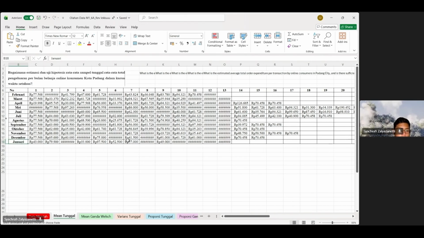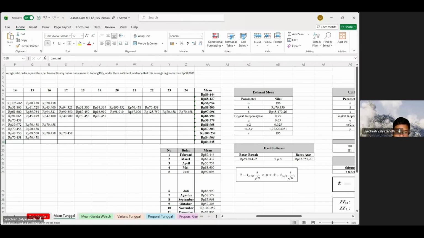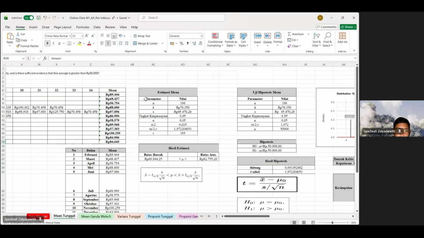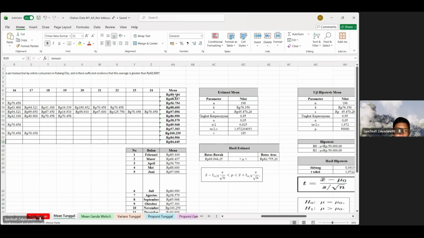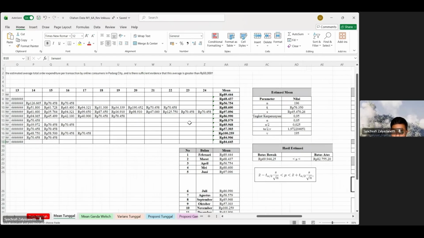After we get all the data, we search for the mean of each data. For February, we can see right here 89,000 rupiah, and so on for all of the 12 months.